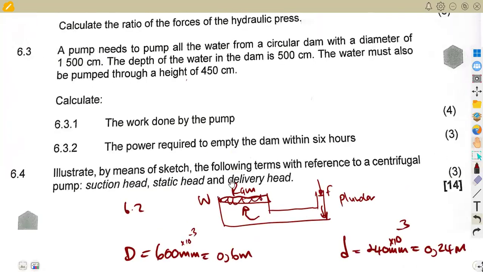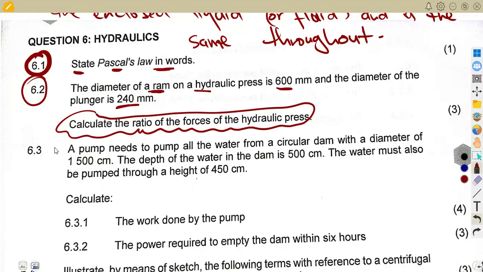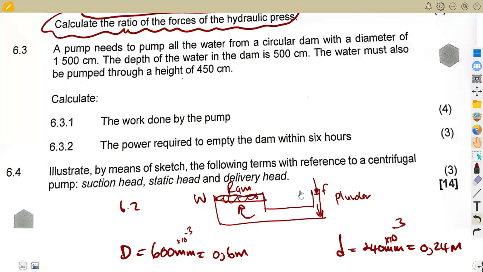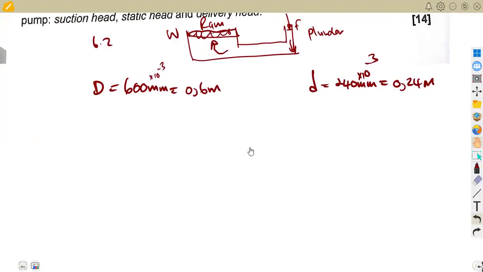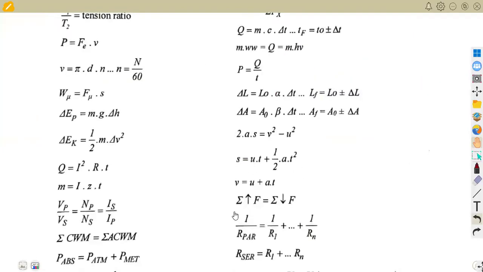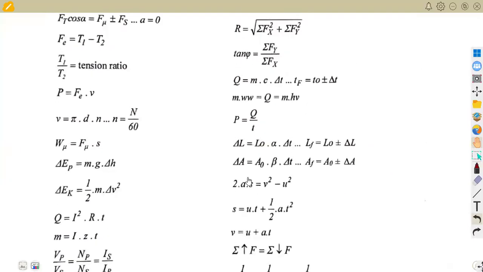All right. So the question was to calculate the ratio of the forces of the hydraulic press, the ratio of the forces. On the ratio of the forces, we're just given the diameters, and you wonder how can I get this from the diameters only? I want you to check this. Hopefully they have got this formula here.